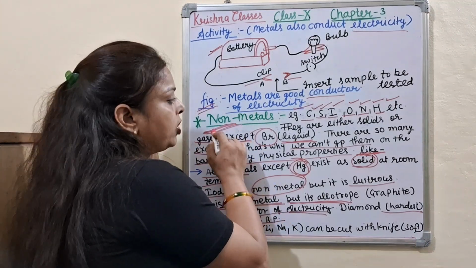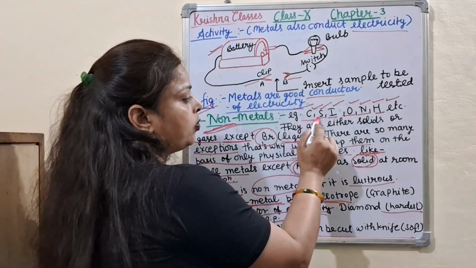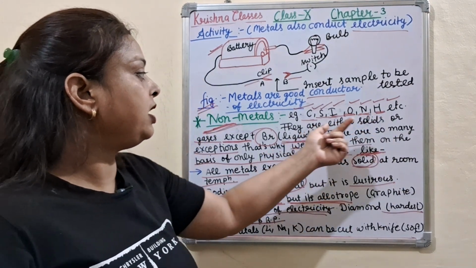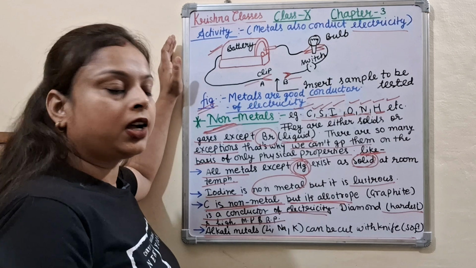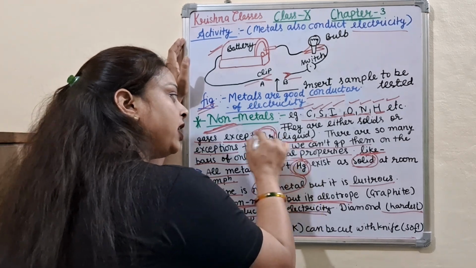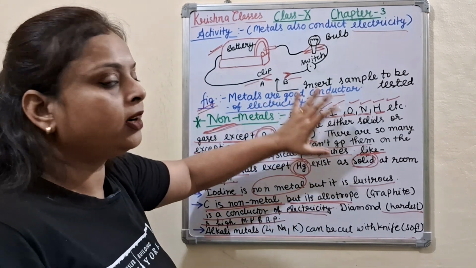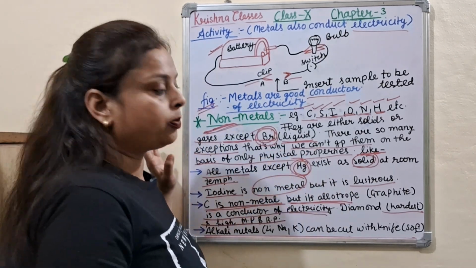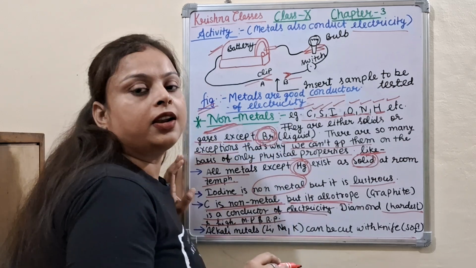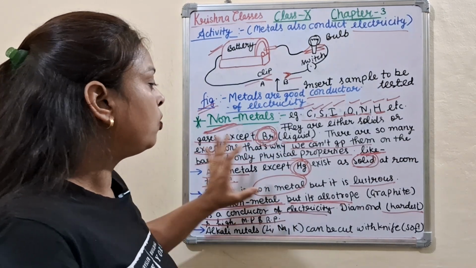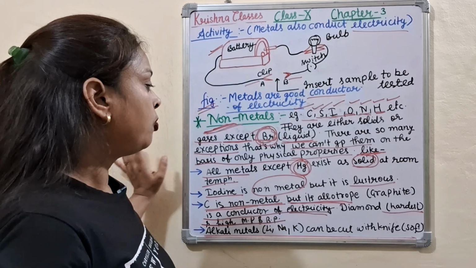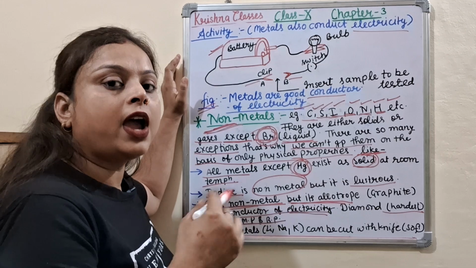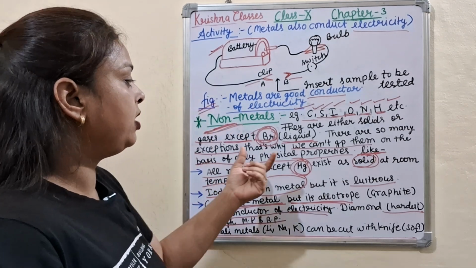And second one is non-metals. What are the non-metals? Here are carbon, sulfur, iodine, oxygen, nitrogen, hydrogen. These are the non-metals. They are either solids or gases, but bromine is the exception, that is a liquid. Science is the name of exceptions. That's why we can't categorize metals and non-metals into two groups only on the basis of physical properties. To categorize them, we need knowledge of the chemical properties of both.